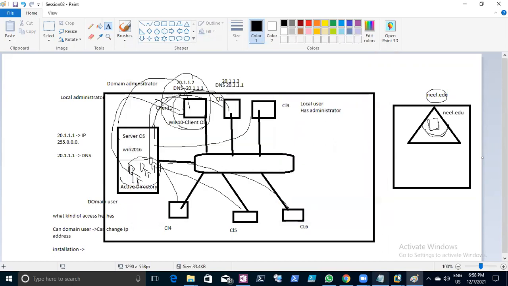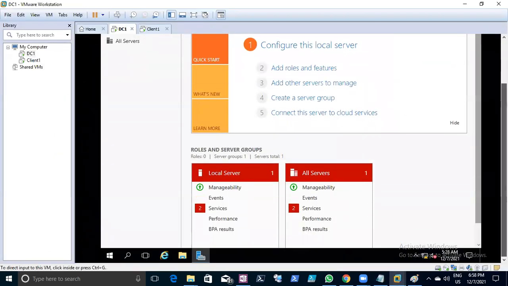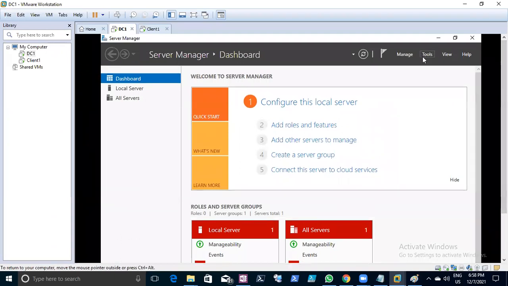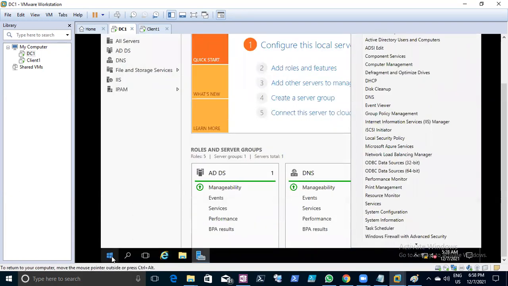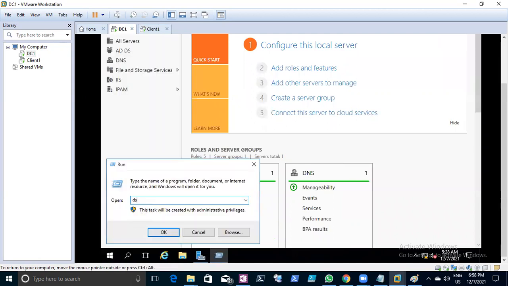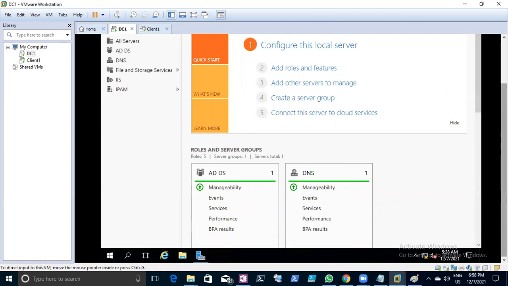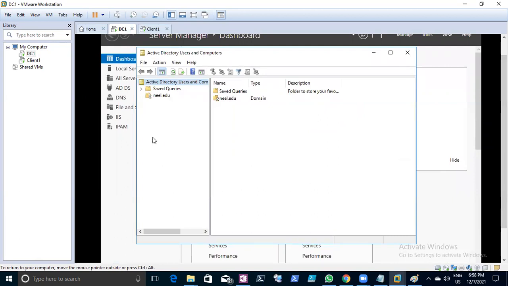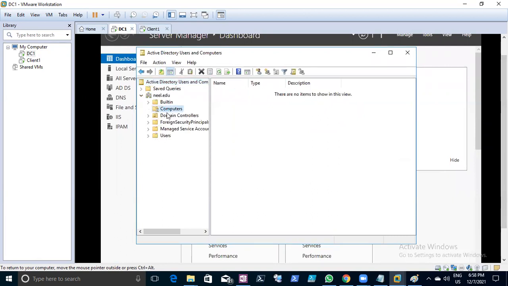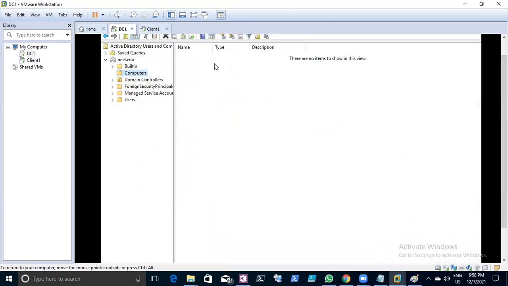Now you can see we have installed it, and the Active Directory tools are there. When you go to Active Directory Users and Computers, or use the shortcut command dsa.msc, and expand it, the computers section shows whichever client or member machines have joined. Currently nobody is there. Now under users, you are going to create a user.